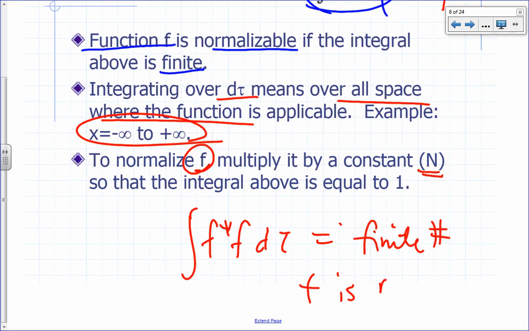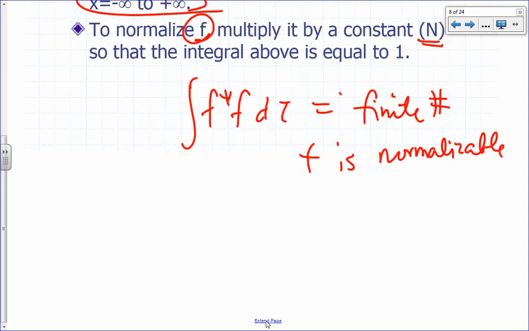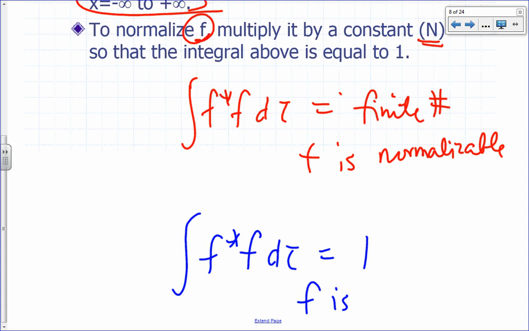F is normalizable or quadratically integrable. If that finite number happens to be 1, integral of f star f d tau is 1, then we say f is, not only is it normalizable, it is already normalized. So we say f is normalized. Okay?